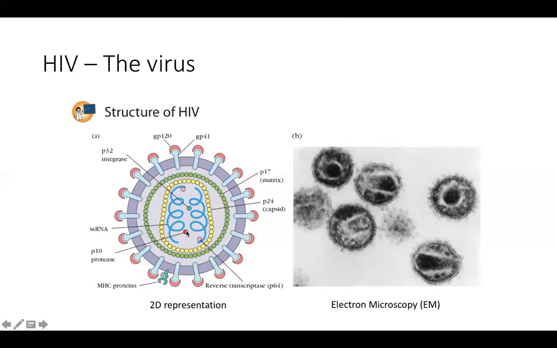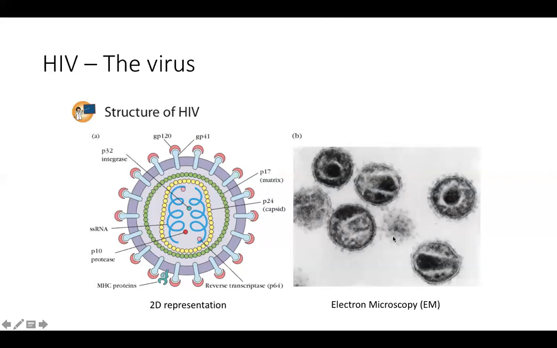That protein has to be broken down to give functional protein. So that cleavage of the protein happens through protease, P10. There is another protein called integrase. Integrase helps in the integration of the provirus into the host DNA. So you will remember this structure. Envelope and matrix cover the nucleocapsid, that is capsid, two single stranded RNAs, and the proteins, that is reverse transcriptase or P64, protease or P10, integrase or P32, right?